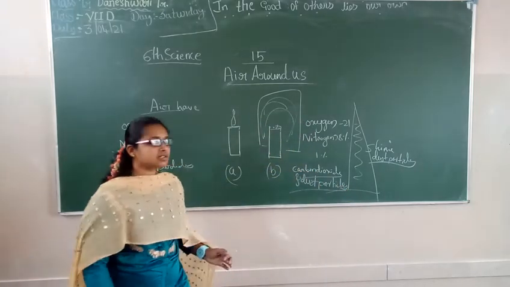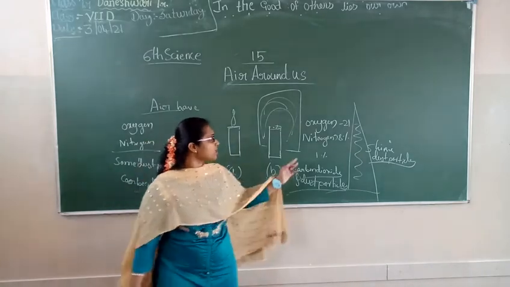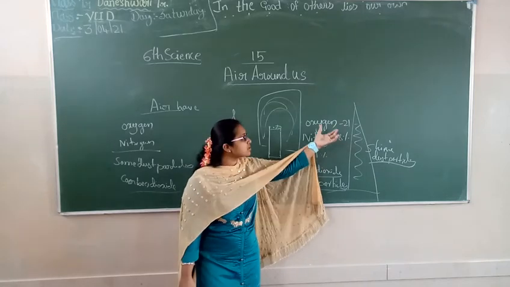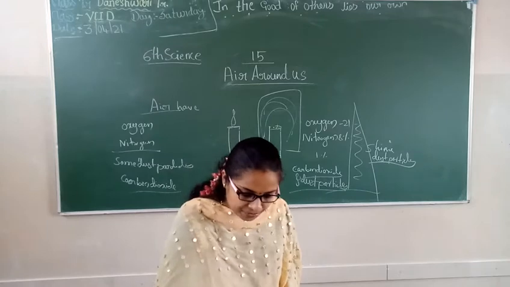Carbon dioxide and dust particles present in the air are 1%, nitrogen in the atmosphere is 78%, and oxygen is 21%.